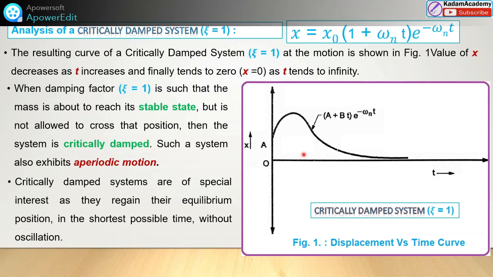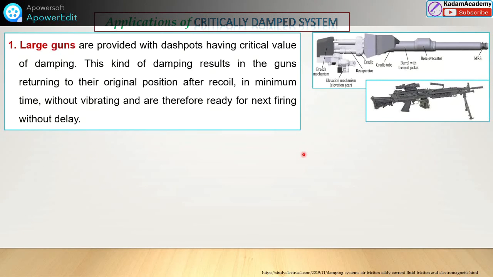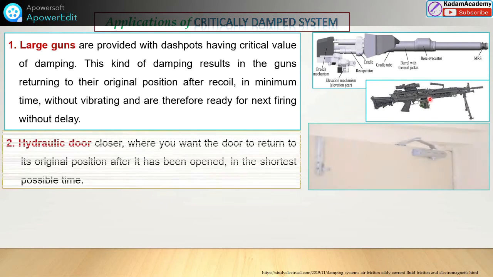Depending on this, various applications are there. Through this we will understand. The large guns are provided with a dashpot having the critical value of damping, and this kind of damping results in the gun returning to the original position. See, these are the large guns, and various details are given to you. Here the damper is shown, the bore, evacuator, idle tube, receptor. These guns are using this damping system with critical damping.